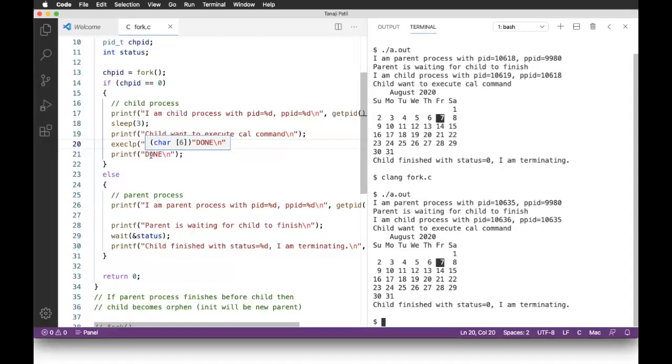Oh, I think we have already run out of time. So we'll stop here. Any question there? We'll definitely take it up in the next session. Okay.